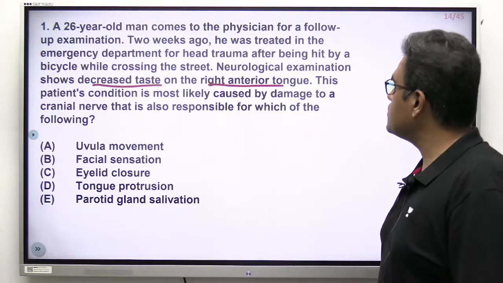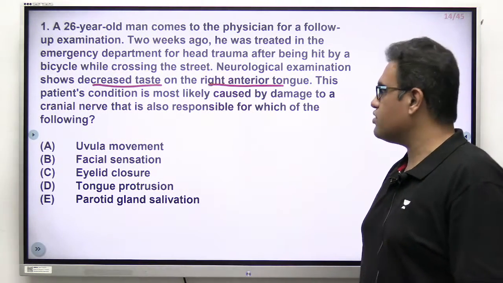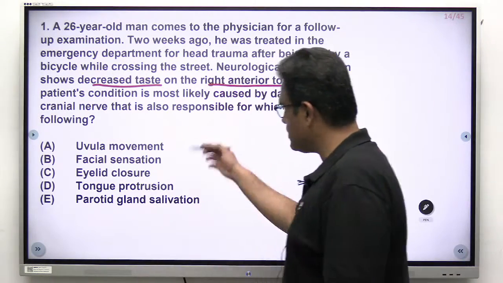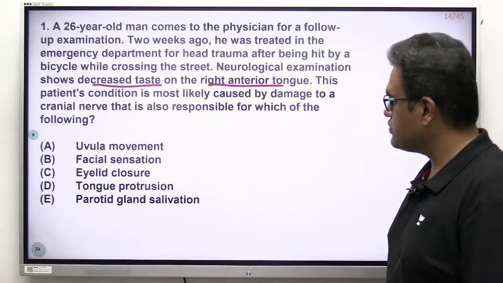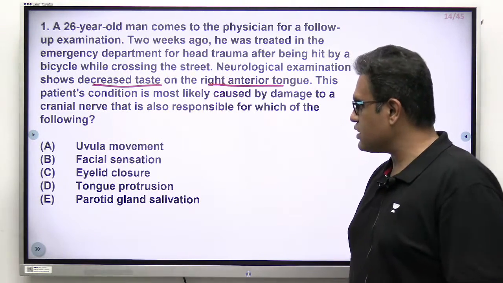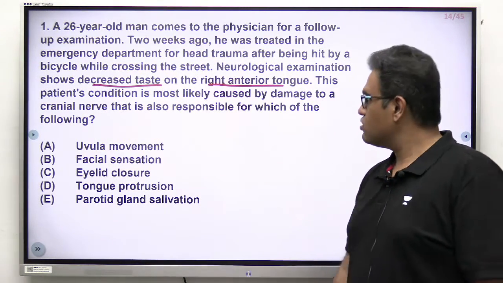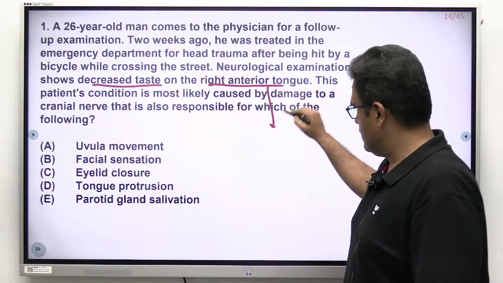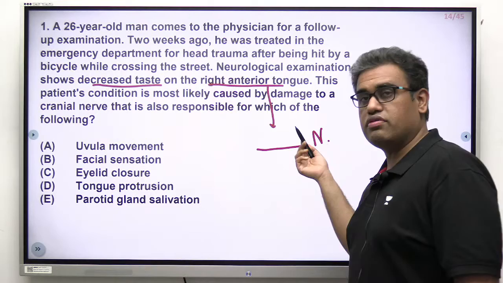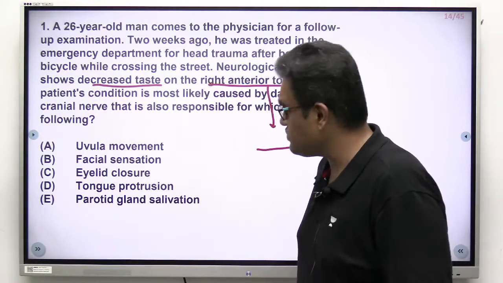This patient's condition is most likely caused by damage to a cranial nerve that is also responsible for which of the following? Options are: A, uvula movement; B, facial sensation; C, eyelid closure; D, tongue protrusion; and E, parotid gland salivation. First, we need to know which cranial nerve this is, and if we know the name of that nerve, we can see what the other functions of this nerve are, and one of them should be among these 5 options. So, waiting for your responses, guys.